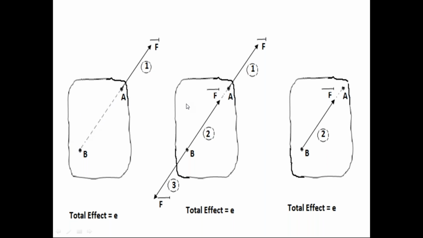Coming to the second diagram. In the second diagram, the rigid body is subjected to the same force F bar at point A. No change from the first diagram. But in the second diagram, at point B, we apply on the rigid body a force system.